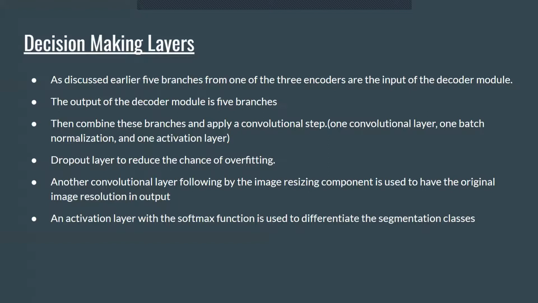Then a dropout layer is used to reduce the chance of overfitting. Another convolution layer, followed by the image resizing component, is used to return the original image resolution as output. An activation layer with the softmax function is used to differentiate the segmentation classes.